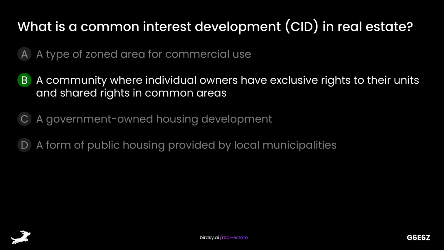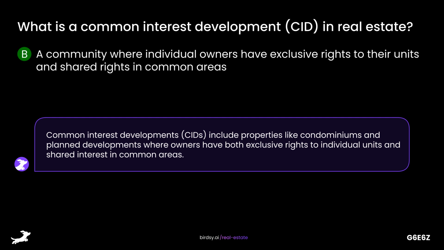The answer is B, a community where individual owners have exclusive rights to their units and shared rights in common areas. Common interest developments, CIDs, include properties like condominiums and planned developments where owners have both exclusive rights to individual units and shared interest in common areas.